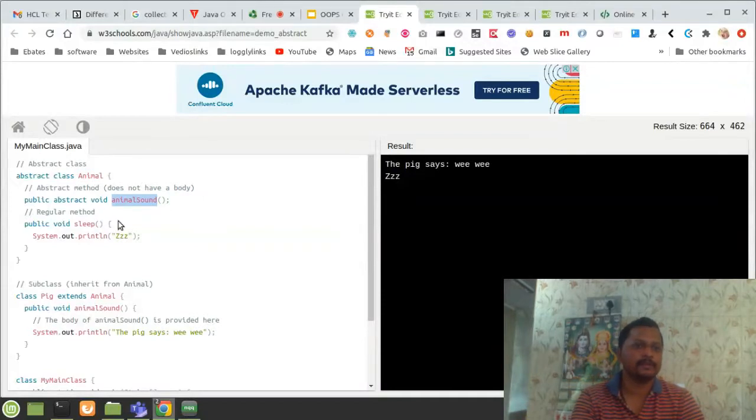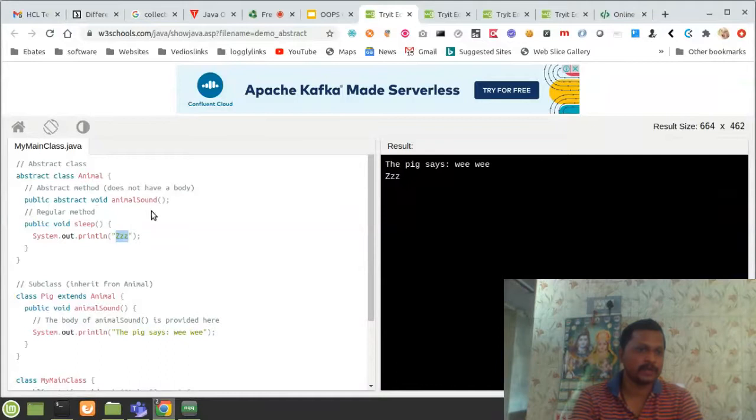Also, you can see a regular method in the same abstract class, which uses System.out.println to print something. Or if you want to sleep, or operate anything, any operations can also be declared here.